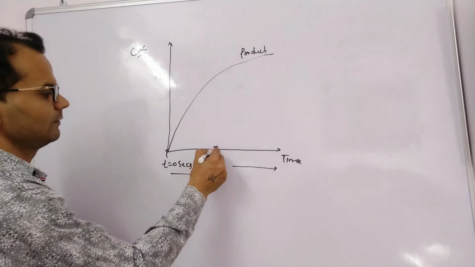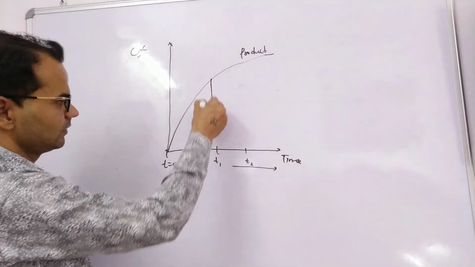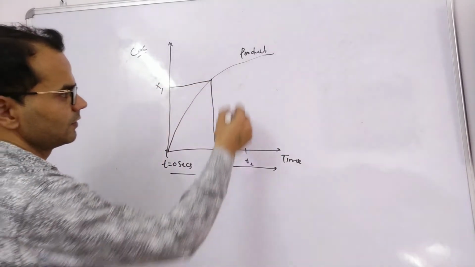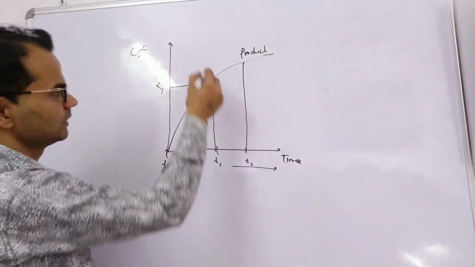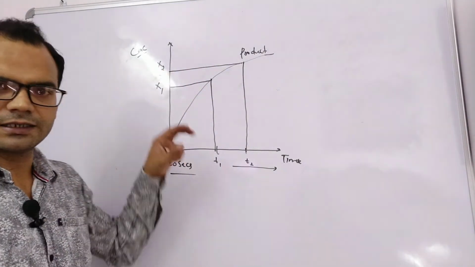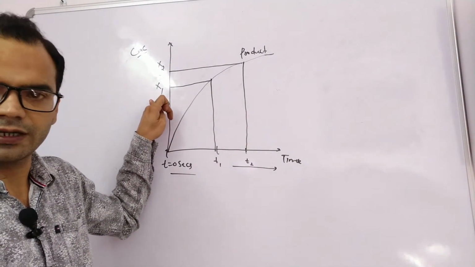Again, if we take two time intervals t1 and t2, with respect to t1 concentration is x1 and with respect to t2 concentration is x2. But now we can clearly see that the final concentration x2 is higher than x1.